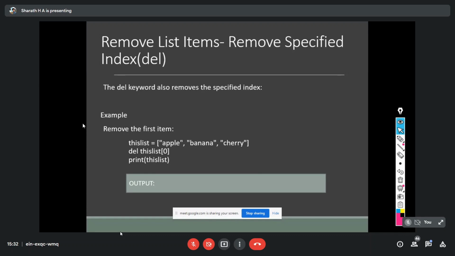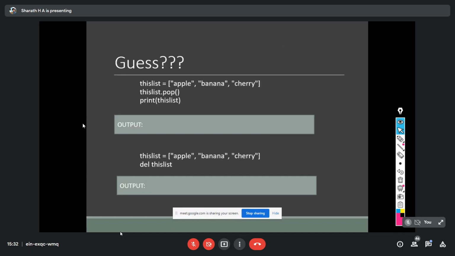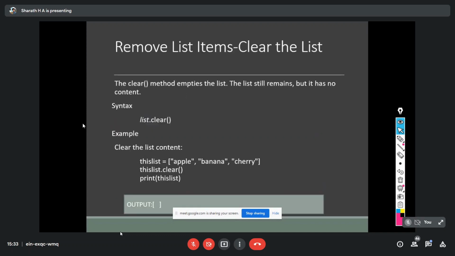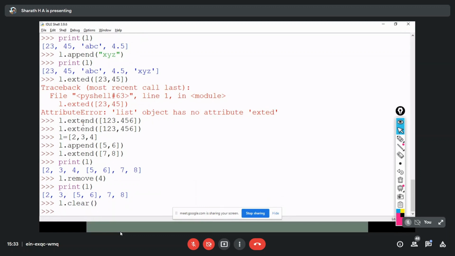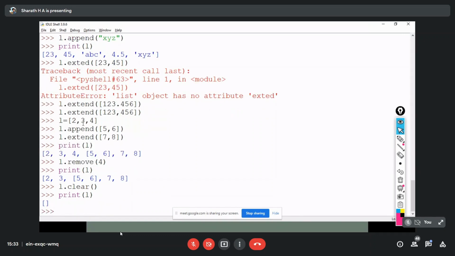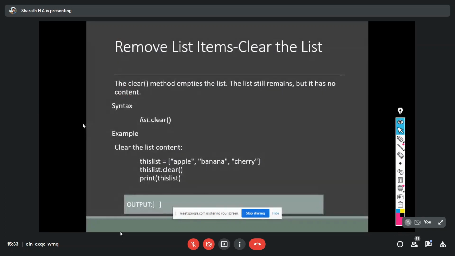And again, delete. Delete is also the same thing. It's going to remove the value based on index. So these are some examples. Dot clear means it's going to clear all the values. So here, L dot clear. Now if I try to print this L, you can see it's an empty list. That means whatever values were in that list are all cleared.